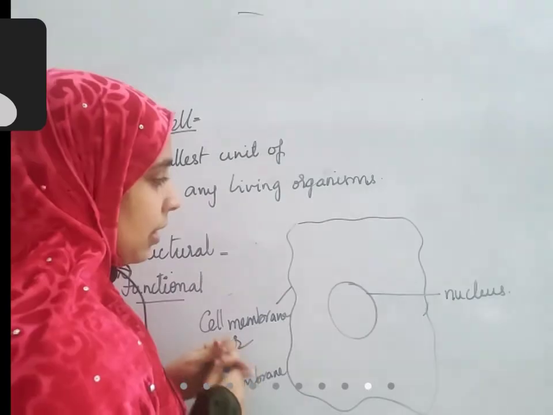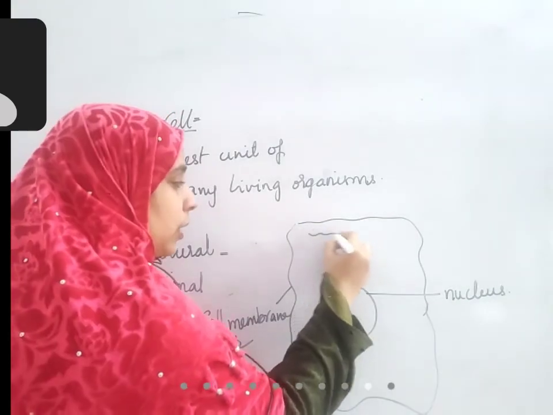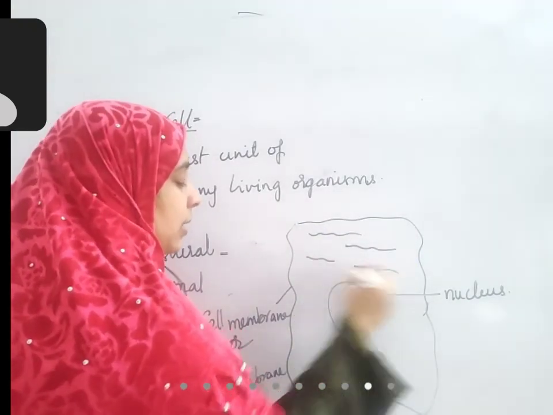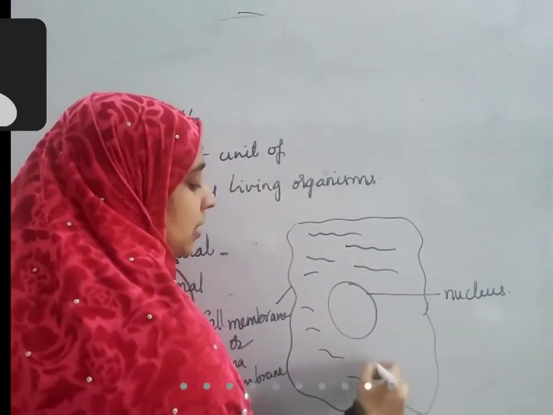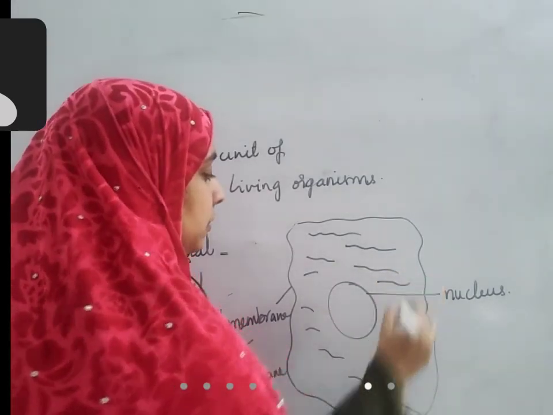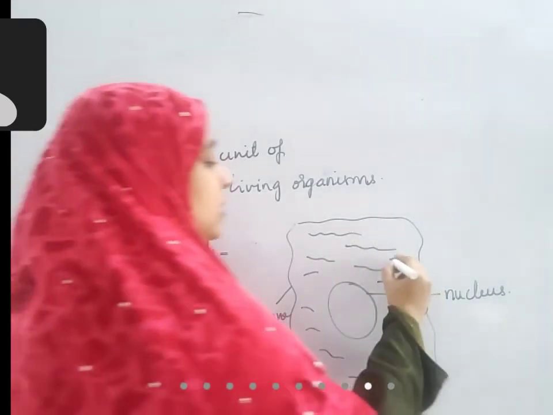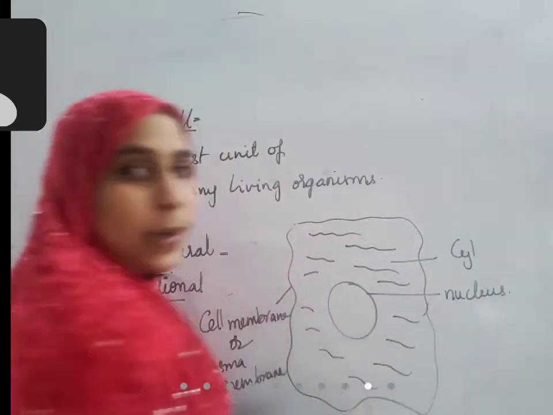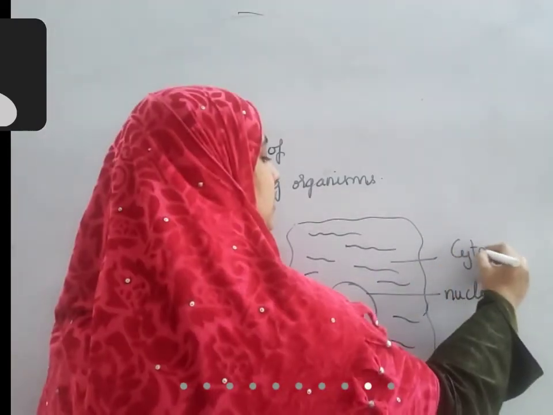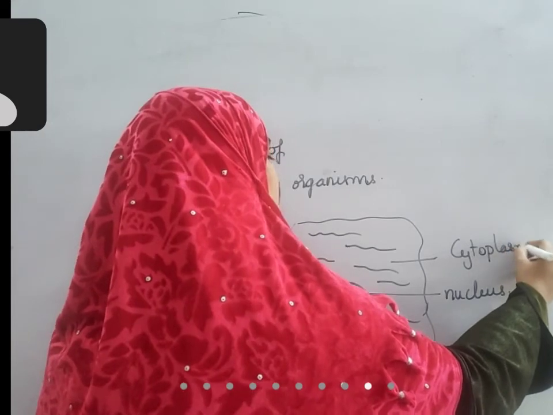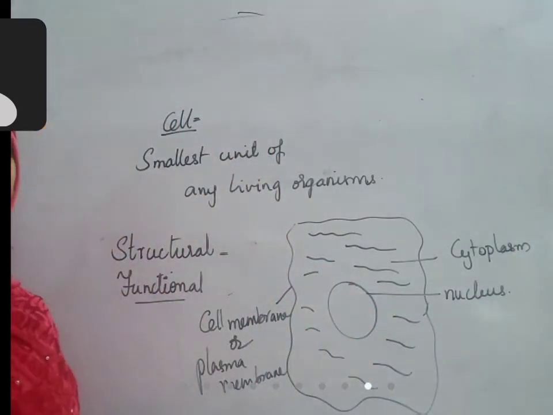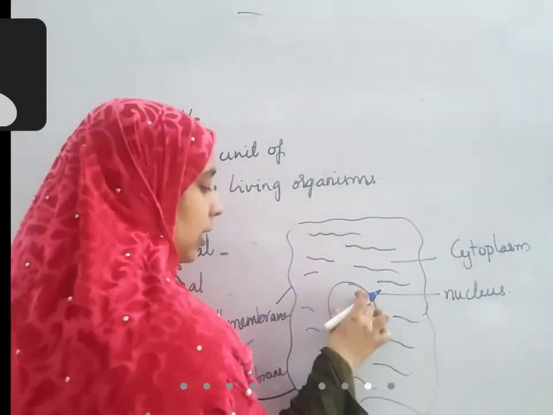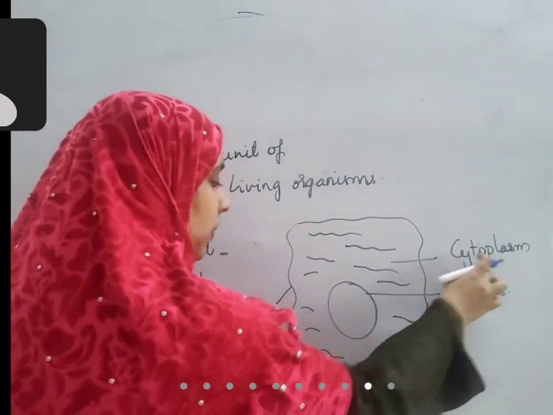And there is one liquid that is floating inside the entire cell. This liquid is somewhat thick and jelly-like, and it is called cytoplasm. So the central one is the nucleus, and around it is the cytoplasm.